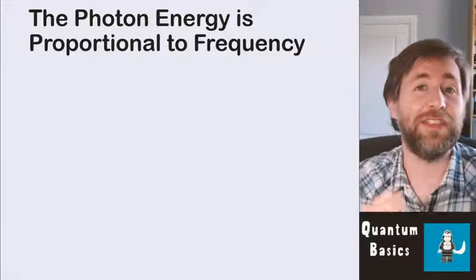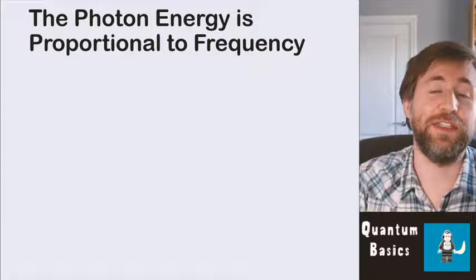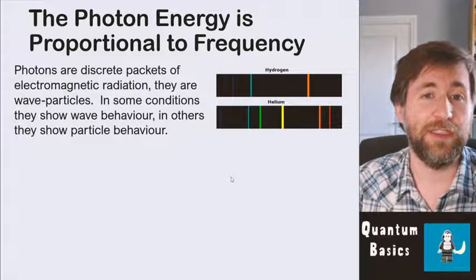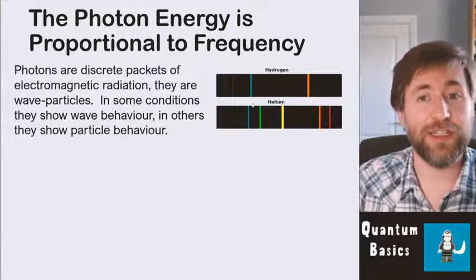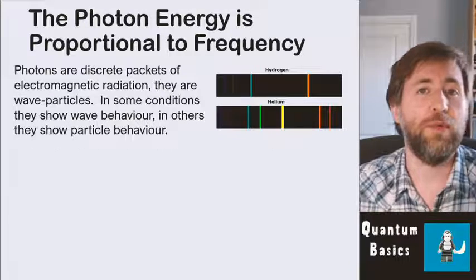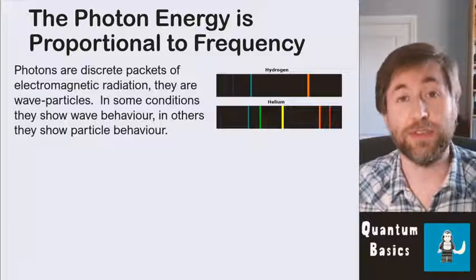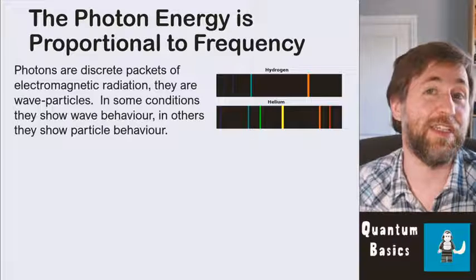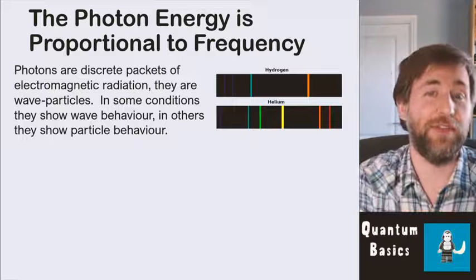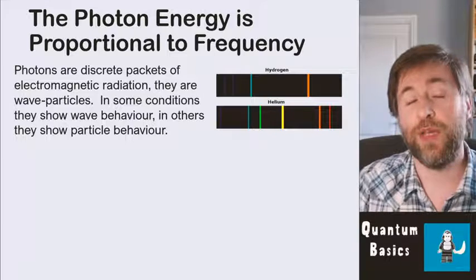Let's just really establish this key idea of quantum. The photon energy is proportional to the frequency, and we have to thank Max Planck for this. Essentially, the higher the energy, the higher the frequency of a photon, of a wave particle of light. Wave particle duality is an idea that we came across in a previous video and is a central idea in quantum, which is that things show both wave and particle behavior. Light is a photon, it's a wave particle.